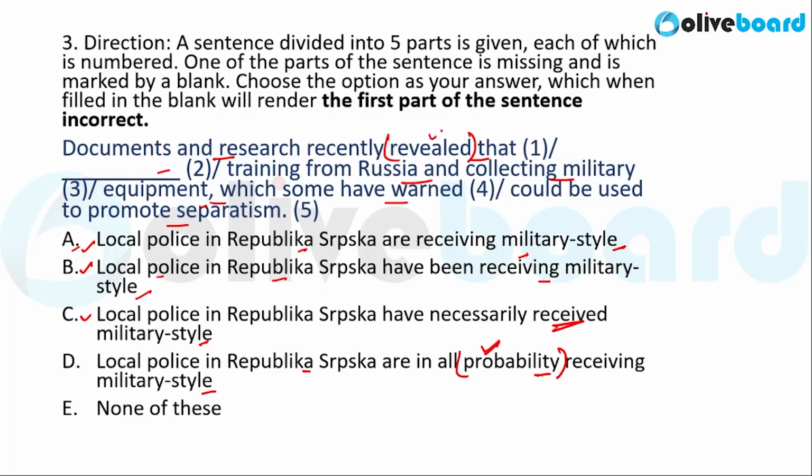Maybe the documents indicate that yes, they are receiving, or maybe the documents do not indicate. So probability here is also correct. Hence, all these parts fit in the sentence. Hence, you will mark answer E as your answer. Why? Because all these four sentences or phrases fit in this blank and do not render the first part of the sentence incorrect. Hence, E is the correct answer.